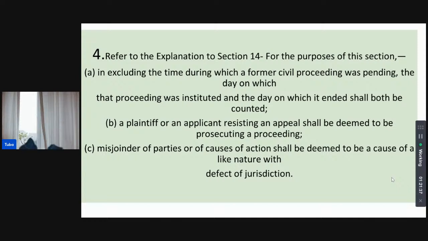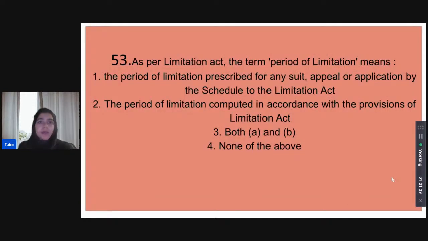Look at section 14(1)(a). As per the Limitation Act, the term period of limitation means which of the following? Does it mean the period of limitation prescribed for any suit, appeal, or application by the schedule to the Limitation Act? Does it mean the period of limitation computed in accordance with the provisions of the Limitation Act itself?